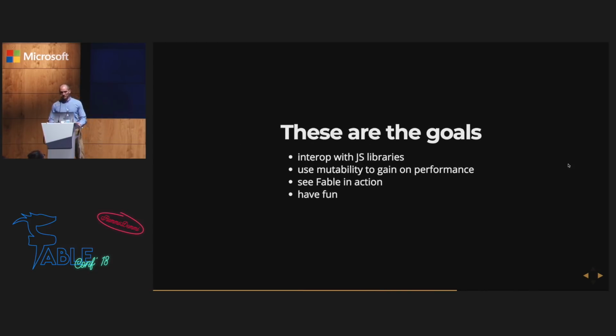OK, so what are the goals? As I said, we want to interop with ready JavaScript libraries for building games, a physics one, and a main loop JavaScript library. Then we want to use mutability to gain on performance to achieve high frames per second. And we want to see Fable in action because we saw today a lot of awesome theoretical talks, and now we'll see some Fable in practice. And primarily, we want to have some fun.